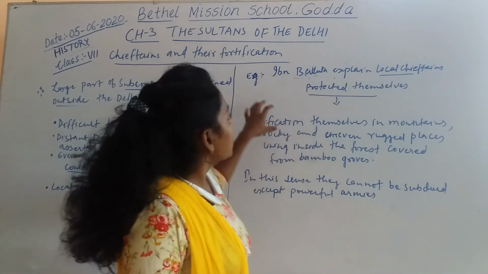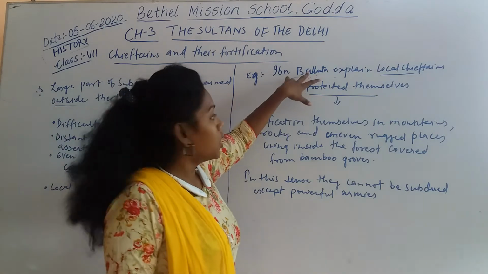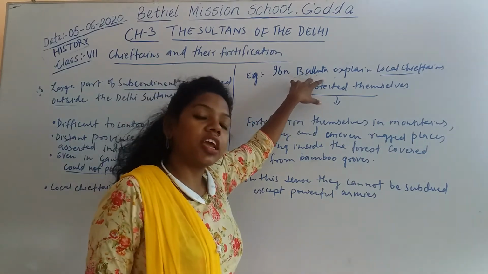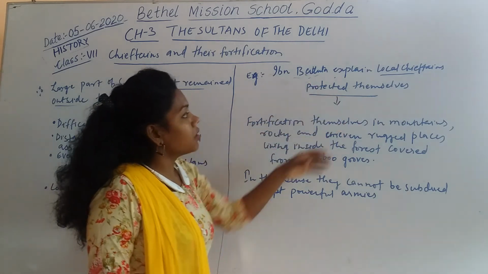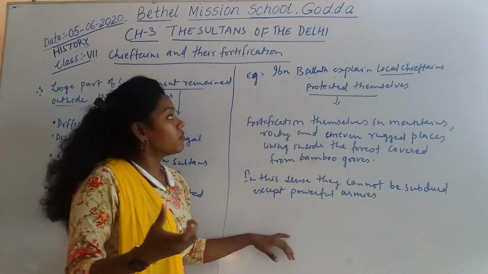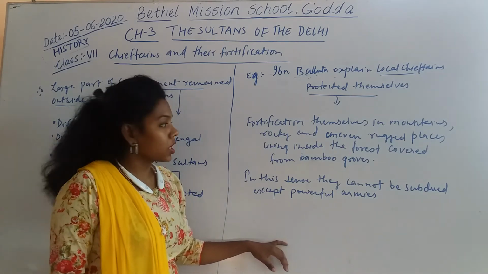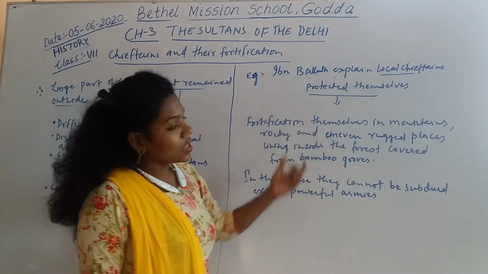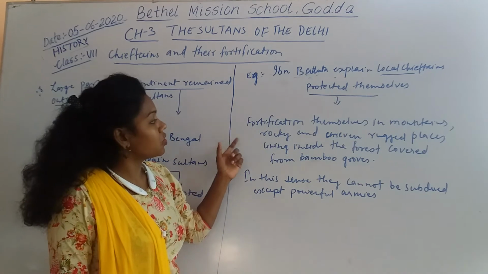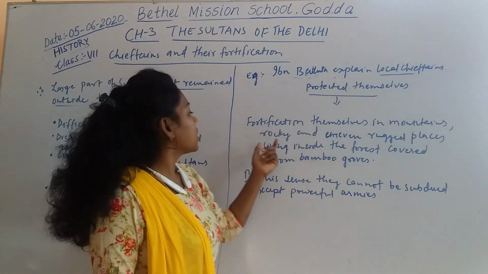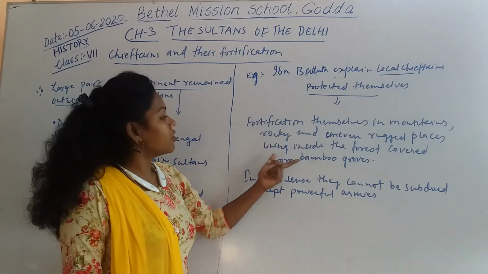One example is Ibn Battuta. He is one of the travelers. He came during the reign of Muhammad bin Tughlaq. He explains how the local chieftains, the local Samantas, used to protect themselves. So fortification: what is that? These local Samantas fortified themselves in mountains, rocky and uneven rough places, living inside the forest covered with bamboo groves.